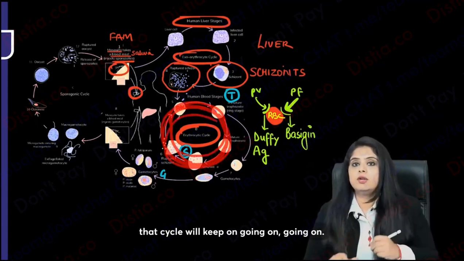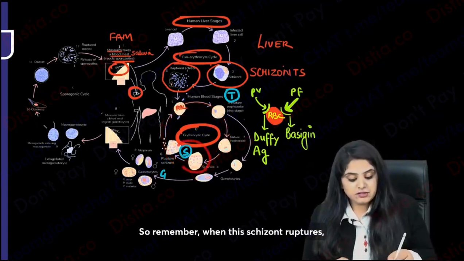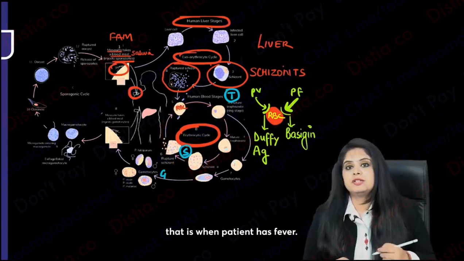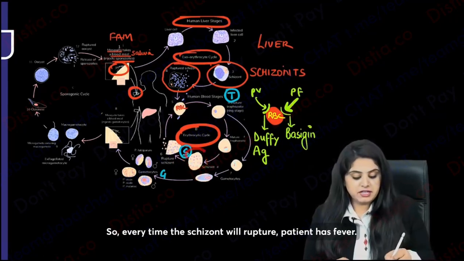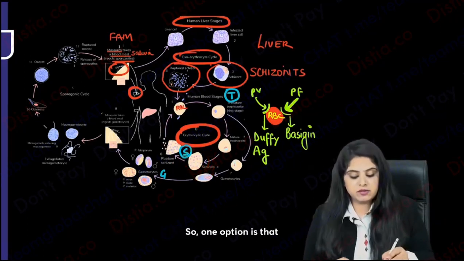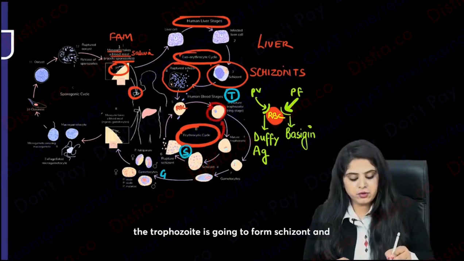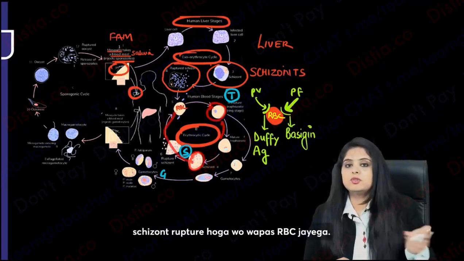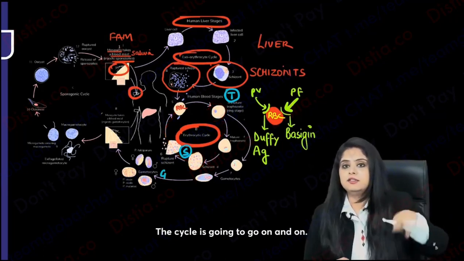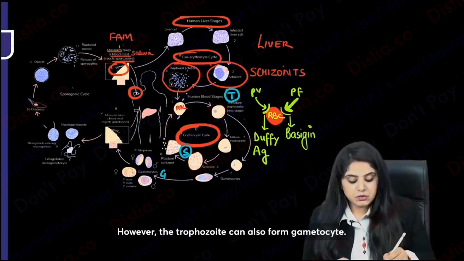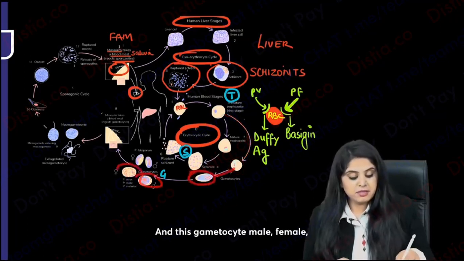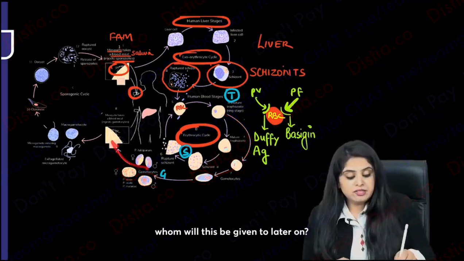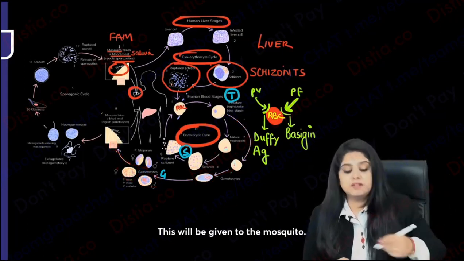going on. So remember, when this schizont ruptures, that is when the patient has fever. So every time the schizont ruptures, the patient has fever. So one option is that the trophozoite forms schizont, schizont ruptures, it goes back to the RBC, and the cycle goes on and on. However, the trophozoite can also form gametocyte, and this gametocyte, male or female, whom will it be given to later on? This will be given to the mosquito.